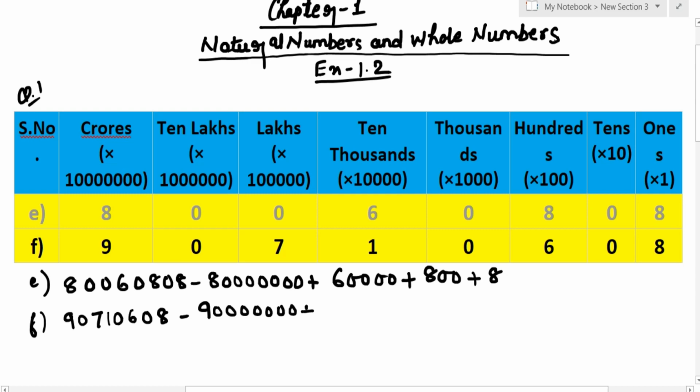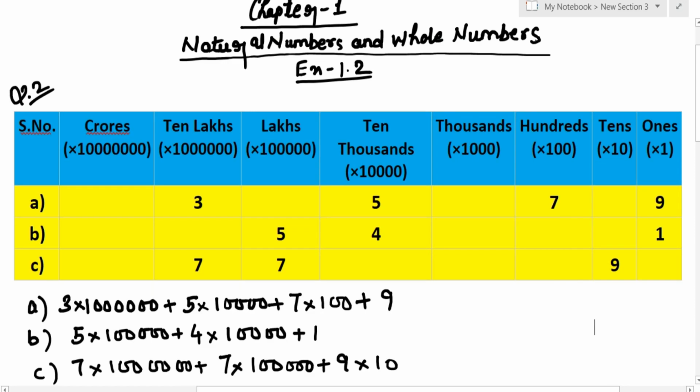0 is in 10 lakhs, need not be mentioned. 7 is in lakh place and lakh has 1, 2, 3, 4, 5 zeros. So we'll write down 7 with 5 zeros. Now 1 is in 10,000 place that has 4 zeros. So we'll write down 1 with 4 zeros. 0 need not be mentioned. 6 again in 100 place. So along with 6 we will write down 2 zeros. 0 again in tens place need not be mentioned. The last 8 which is in ones place we need to write down, plus 8.